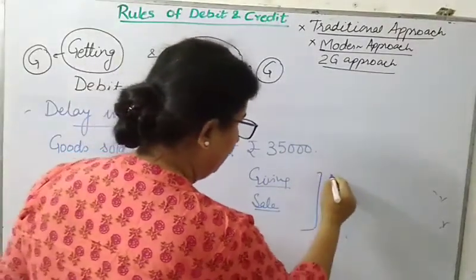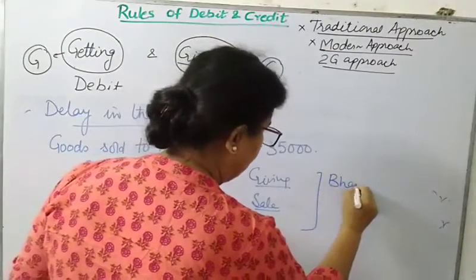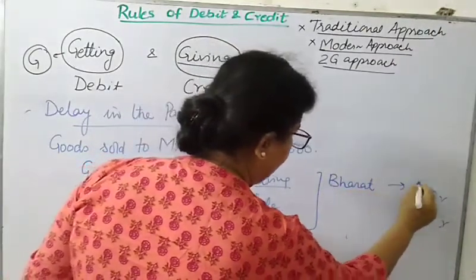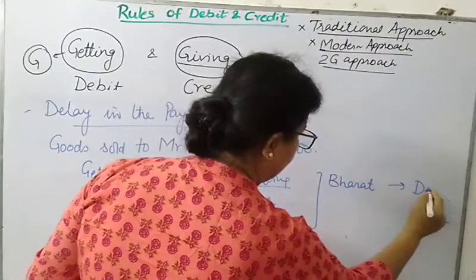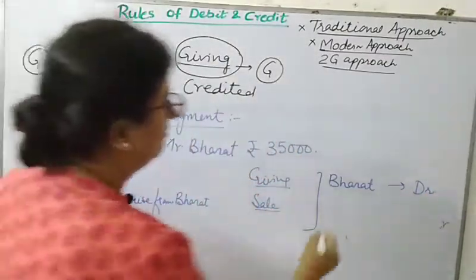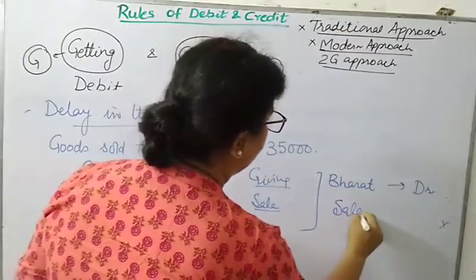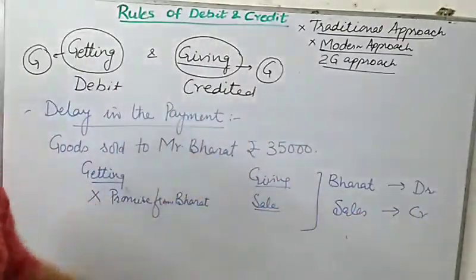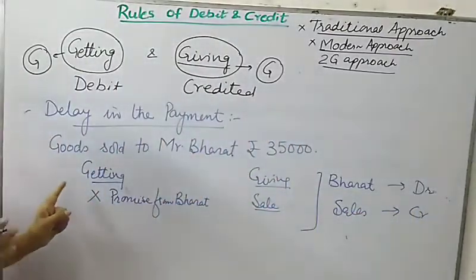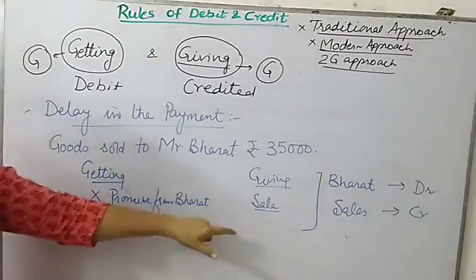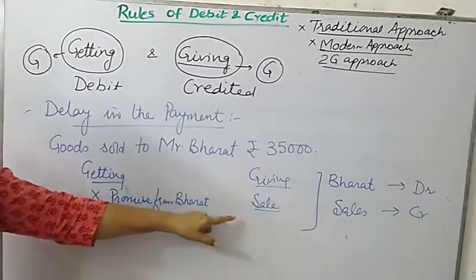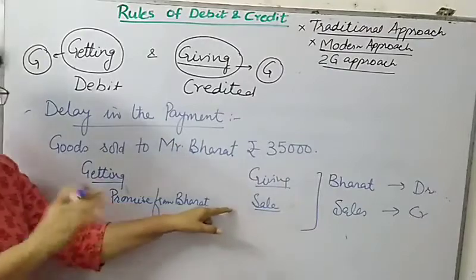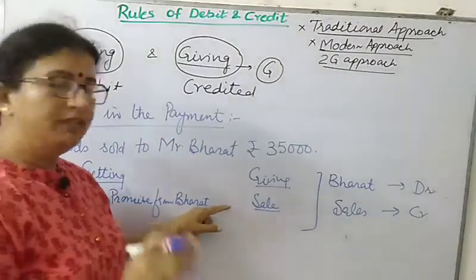Mr. Bharat will be debited and sales will be credited. Now there must be one question in your mind: what will happen when you actually receive the money from Bharat? What is the journal entry at that time?